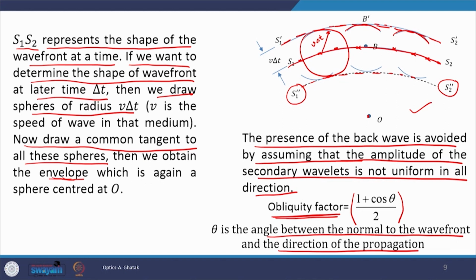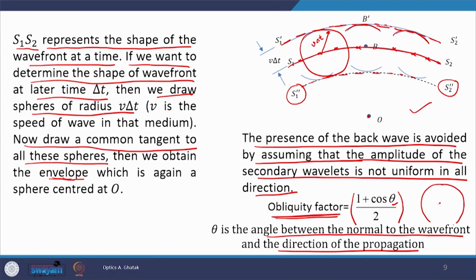Now, if we consider the forward direction, then this theta would be 0 and this obliquity factor would be equal to 1. It means in the forward direction the total amplitude of the light will propagate.